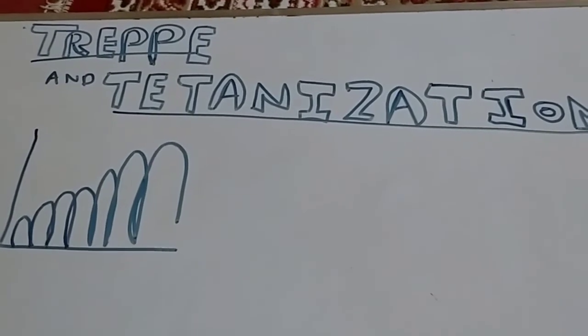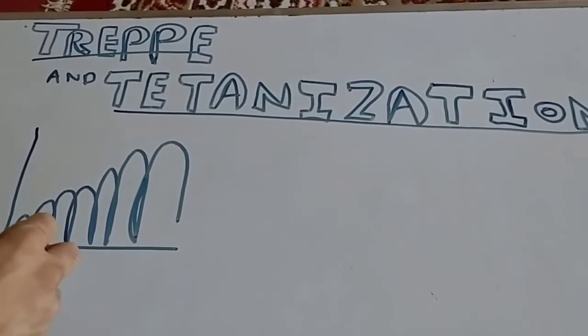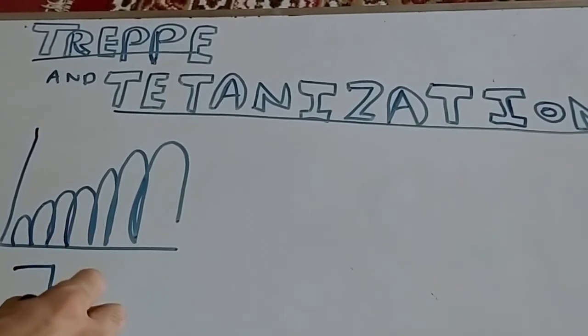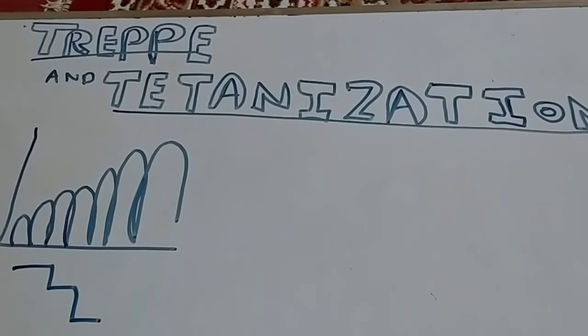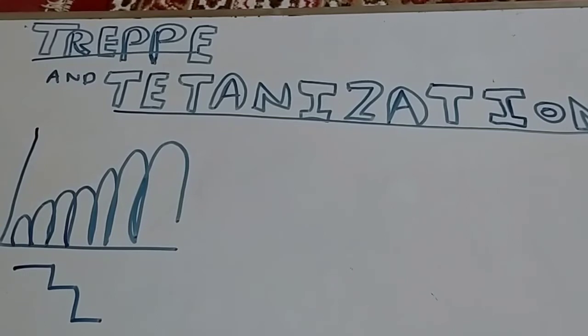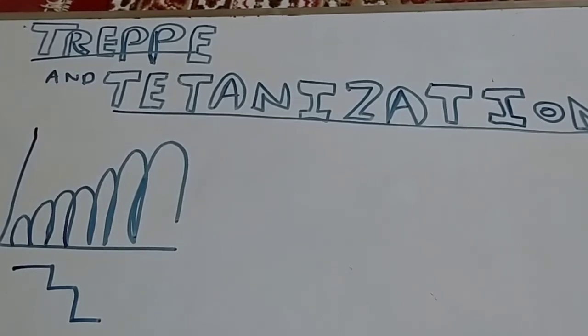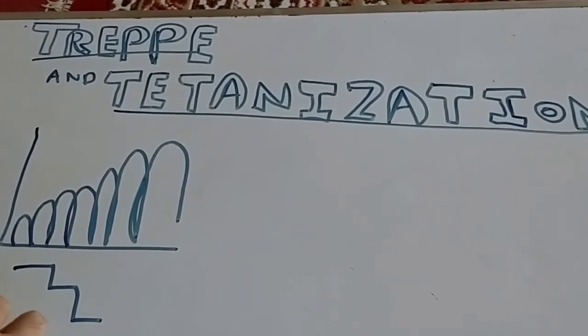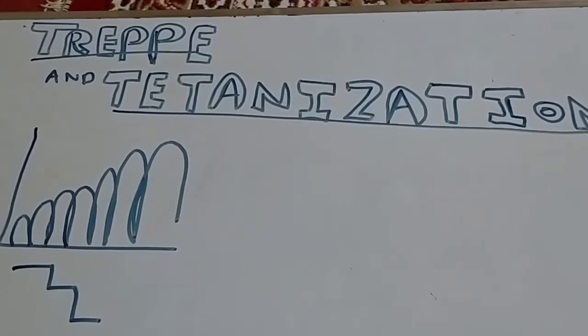The muscle is contracting, then relaxing, then contracting again, then relaxing and contracting. So a regular pattern of contraction is formed here. This type of contraction occurs in the cardiac muscle, and it is known as the Treppe. Further, we know that the refractory period in the heart muscle is greater. The refractory period is greater, so that's why it takes time to relax.